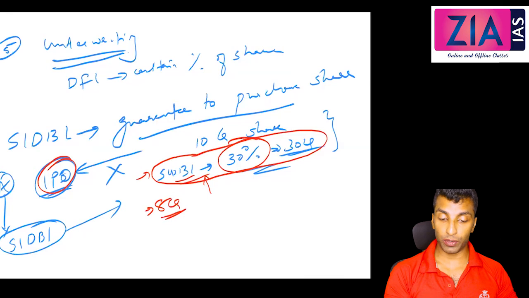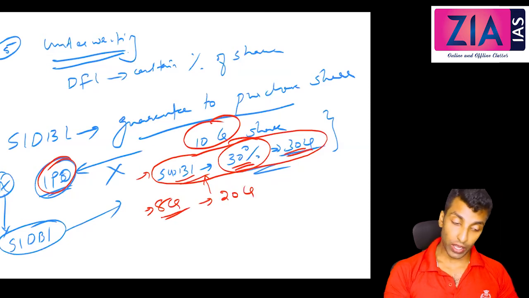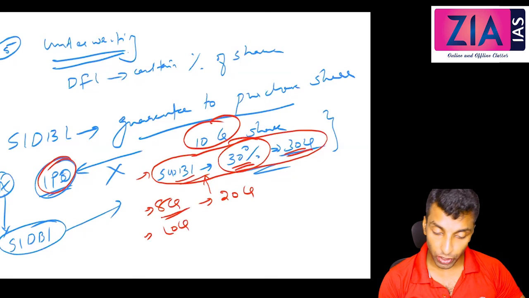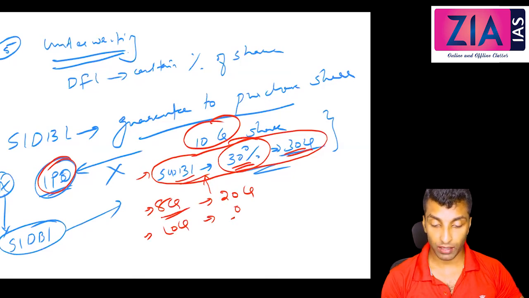8 crore is mobilized, but you need 10 crore. So SIDBI promised up to 30%, that means 3 crore. Now you need only 2 crore, so SIDBI will give that 2 crore. Now in case you are able to mobilize 10 crore, that means completely from the public, SIDBI will give nothing. But still you have to pay the commission.